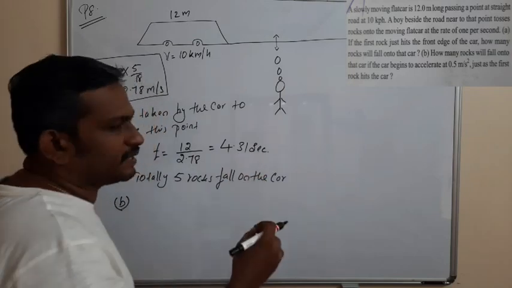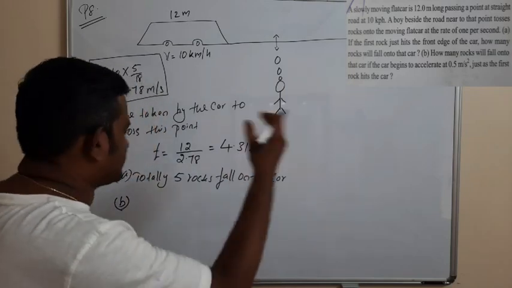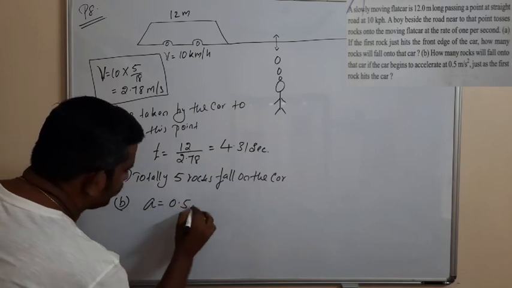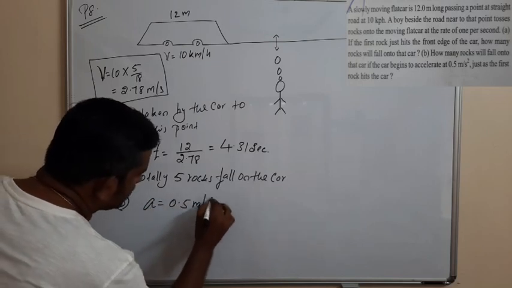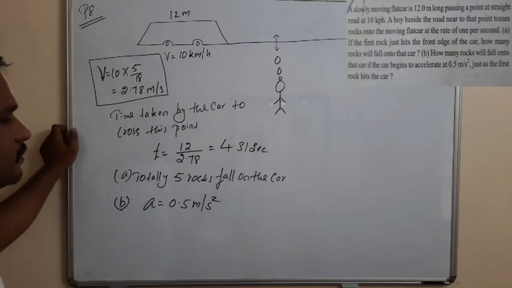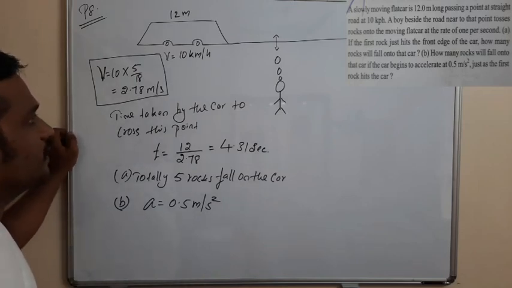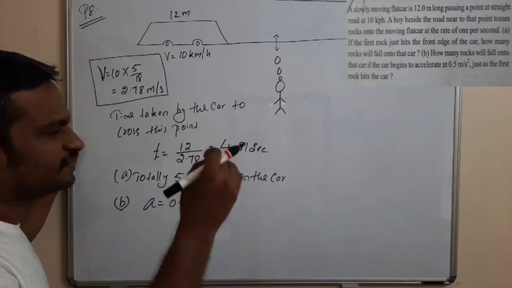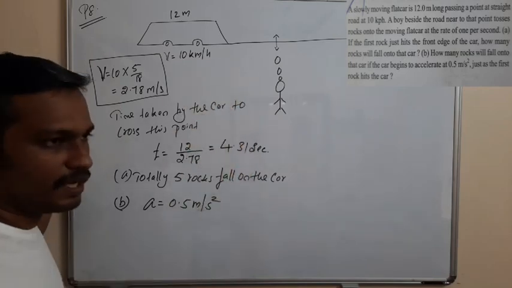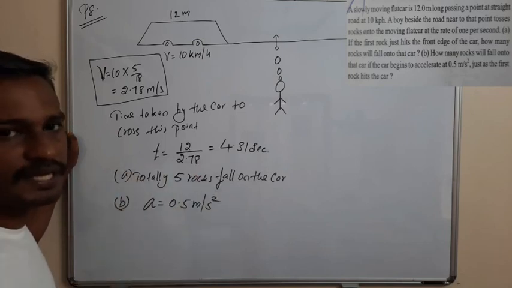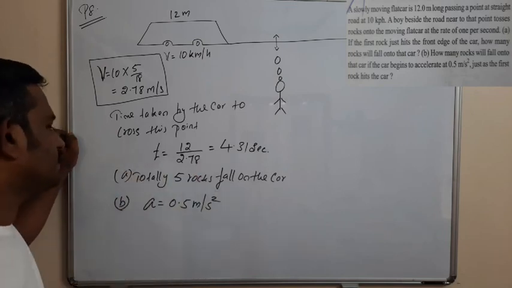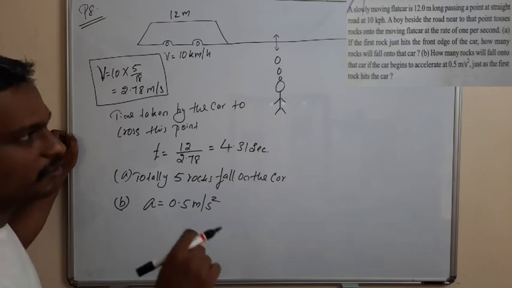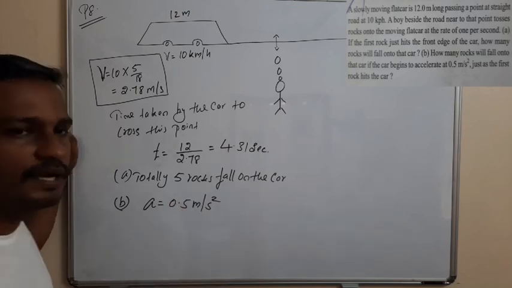At that instant, the car starts to accelerate with the acceleration of a equal to 0.5 meter per second square. Then how many rocks fall on the car?